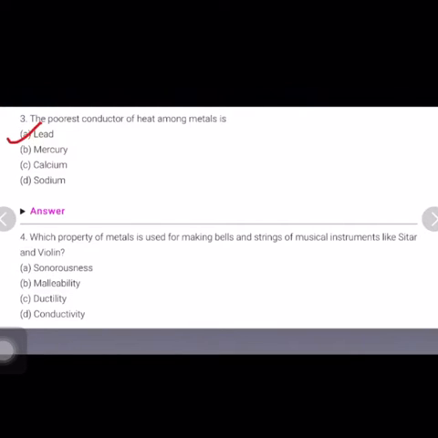Fourth is, which property of metals is used for making bells and strings of musical instruments like sitar and violin? So this basically depends upon the sonority. So sonorousness is the property of metals used for making bells and strings.